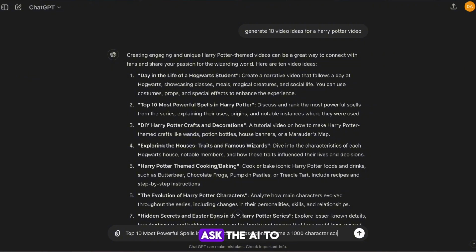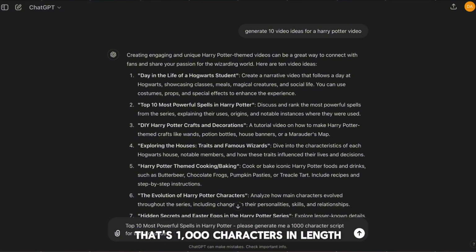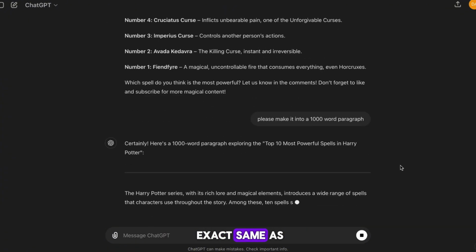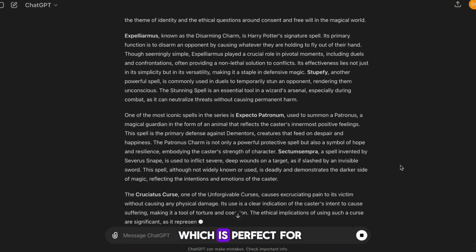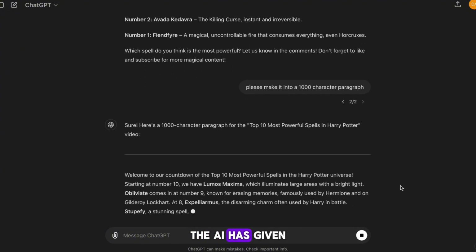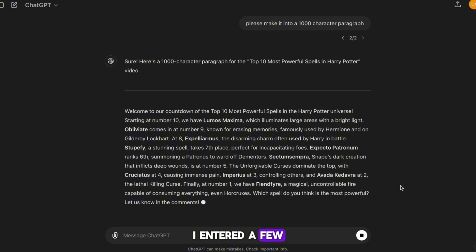I'm next going to ask the AI to generate me a paragraph that's 1,000 characters in length. 1,000 characters is the exact same as 1 minute of speech, which is perfect for the program. Alright, after a bit of tweaking, the AI has given us a paragraph. I entered a few wrong prompts, but I'll leave the correct one in the Google Doc.